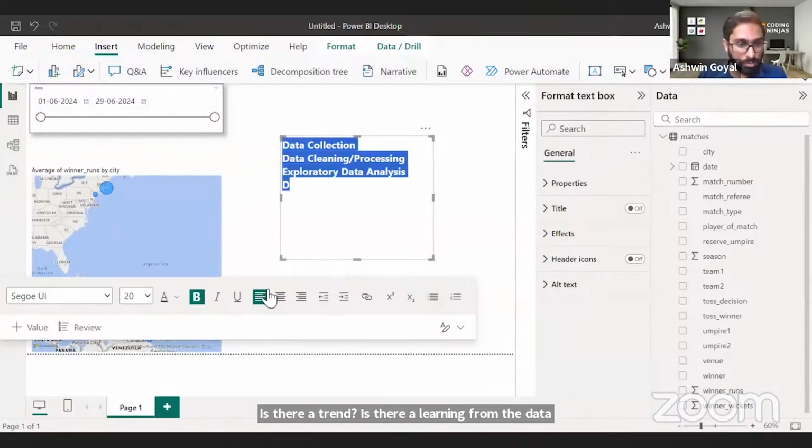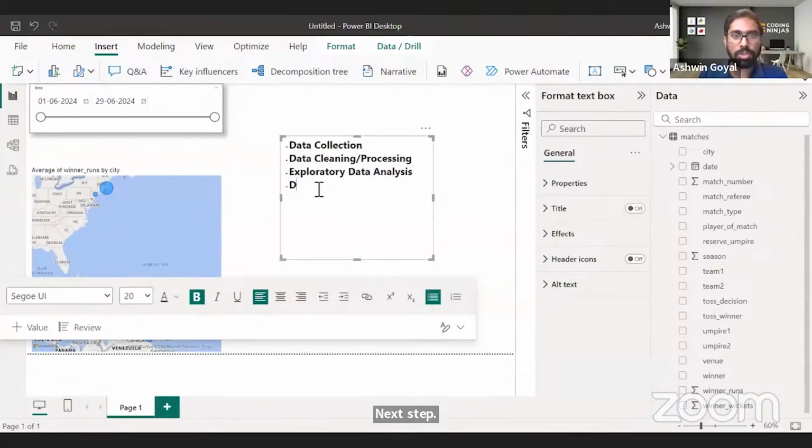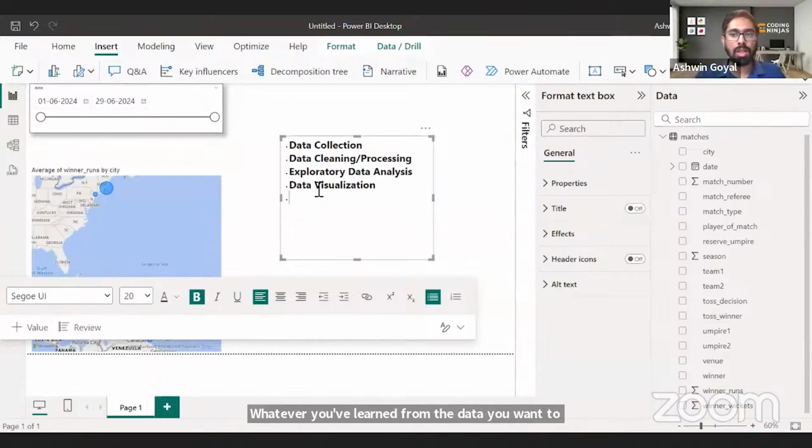Next step, you actually build those beautiful charts and graphs that we are just about to build today. You do data visualization, right? Whatever you've learned from the data, you want to convey it very beautifully through charts and graphs. That is data visualization. For me, that's the most interesting step, frankly.